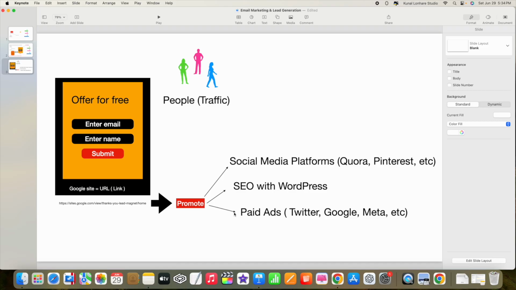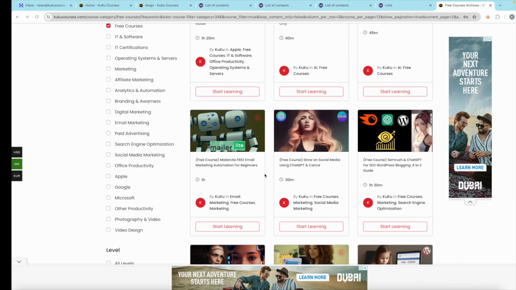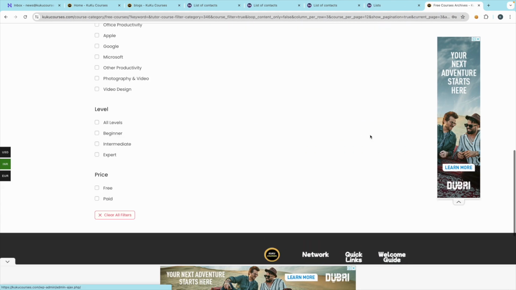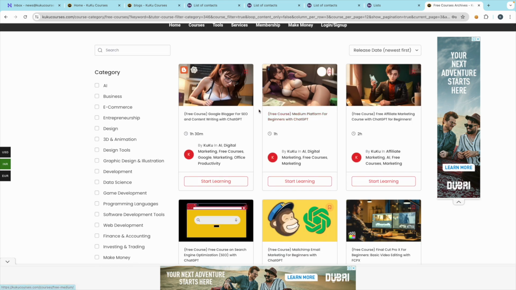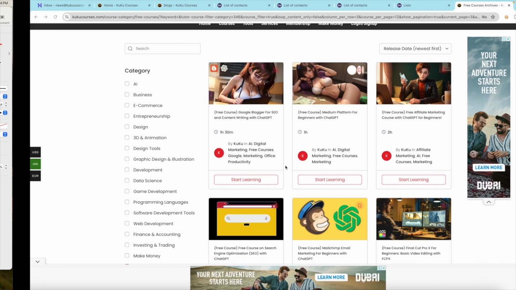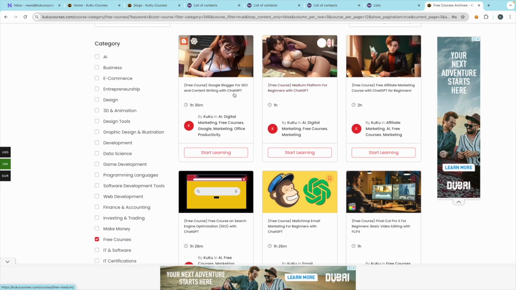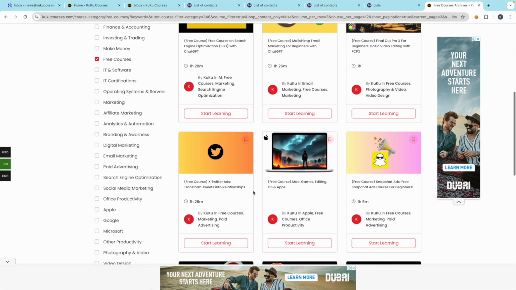Otherwise you can use some paid ads, like Twitter, Google, and so on. You can again come to the first page. You will see lots of courses, and along with that you can use Google Blogger and Medium as well. Medium is also a platform that can help you get traffic. You just have to write the article and you can attach the link to your URL. Everything has been taught in this course, so you can watch these two courses as well.